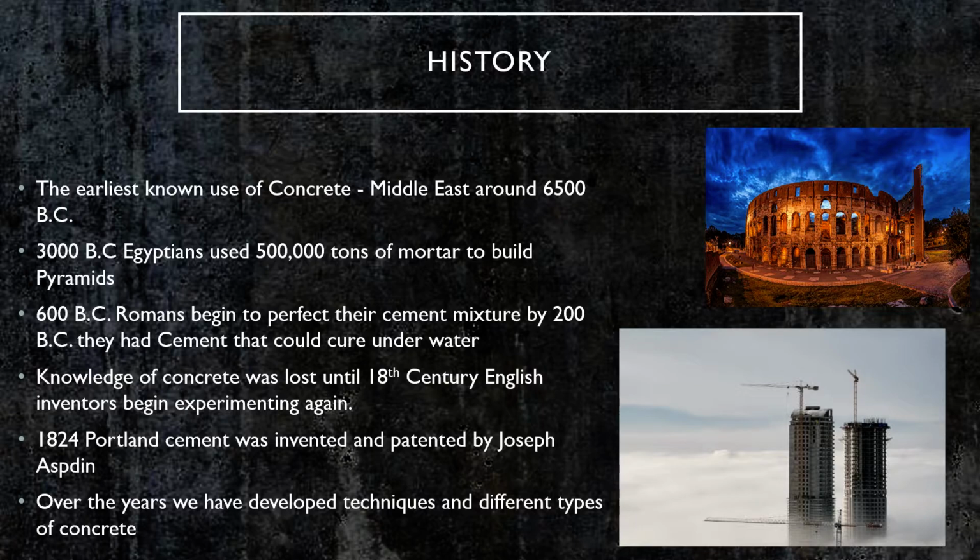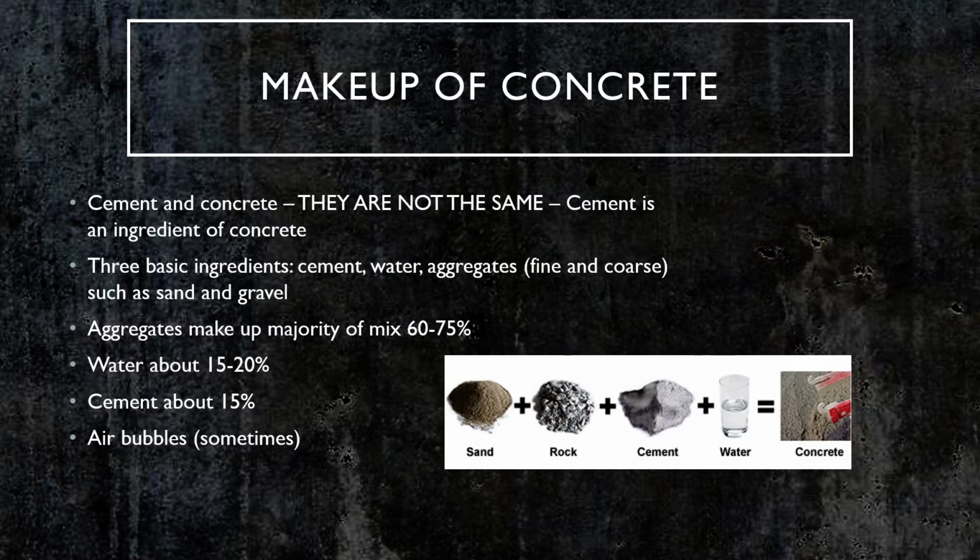Unfortunately, this knowledge of concrete was lost after the fall of Rome, and it wasn't until the 18th century, when English inventors began experimenting with concrete again, that we regained this knowledge. In 1824, Portland cement was invented and patented by Joseph Aspdin. Over the years, we have developed techniques and different types of concrete that have allowed us to build bigger and better structures such as skyscrapers, bigger bridges, better roads, and many more things.